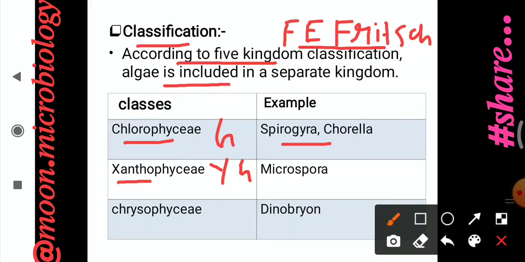Third is Chrysophyceae, which are the brown or orange algae. O stands for orange, G stands for green algae, Y stands for yellow-green algae. And the Chrysophyceae are the brown and orange algae. The example is Dinobryon.